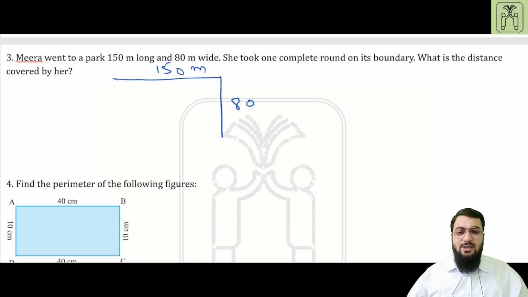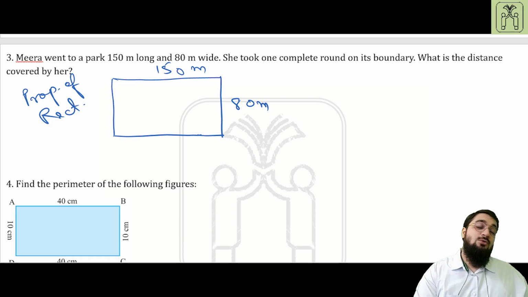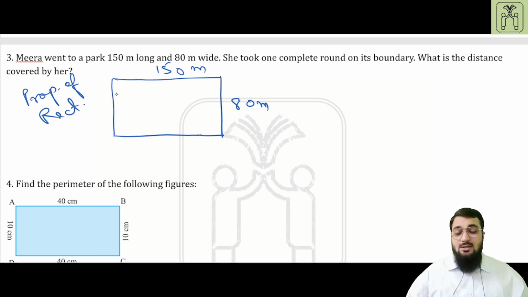And similarly, the length over here will also be 80-meter and this will be 150-meter because of the properties of rectangle. That is why I told you that you have to study chapter 5 of understanding elementary shapes. That is very necessary. So 150 and 80 is mentioned. So what will be the total that she has covered?